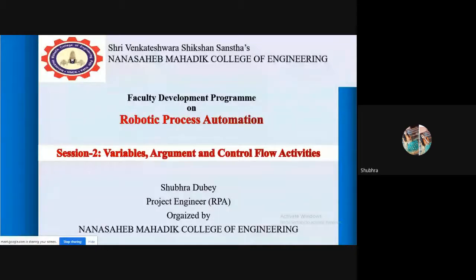So once again, a very good morning to all of you, and welcome to our day two and session two. Our today's session is all about variables, arguments, and control flow activities, right? In our session, we are going to see what these variables are, how we can create them, and arguments, and in the last we will discuss the control flow activities, which is going to help you to automate your further processes, right?